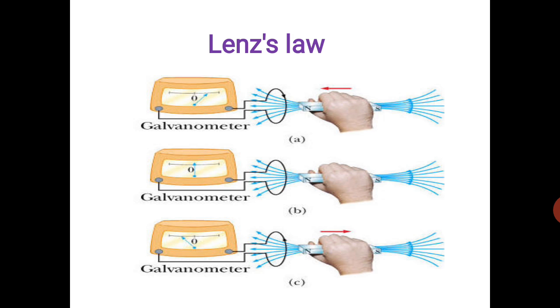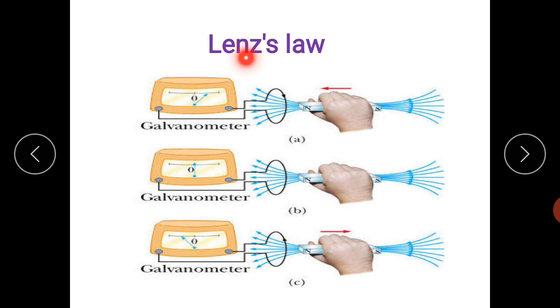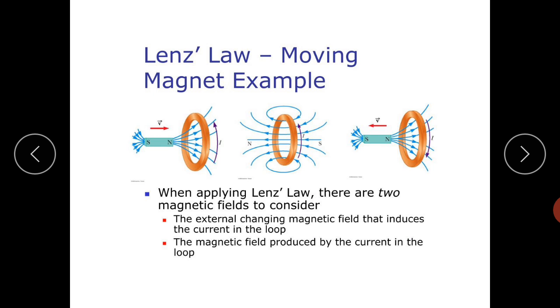If we are moving the magnet towards the galvanometer, the pointer shows a deflection in one direction. But when we are stable, not moving anywhere, the galvanometer will not show any deflection, which means current is not induced. In the third diagram, the magnet is going away from the galvanometer and the galvanometer shows the opposite direction. So Lenz's law is helpful to understand the direction of induced current or induced EMF.